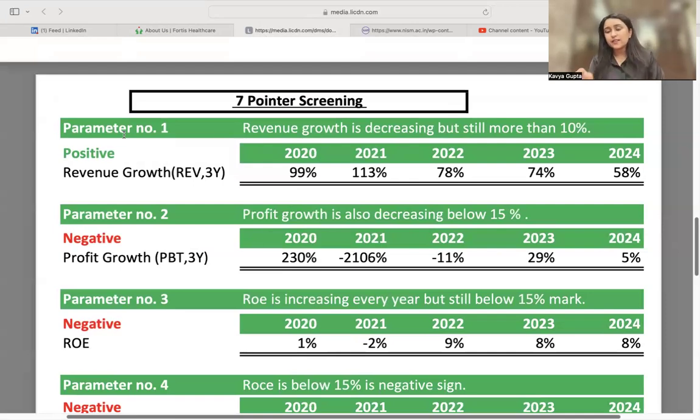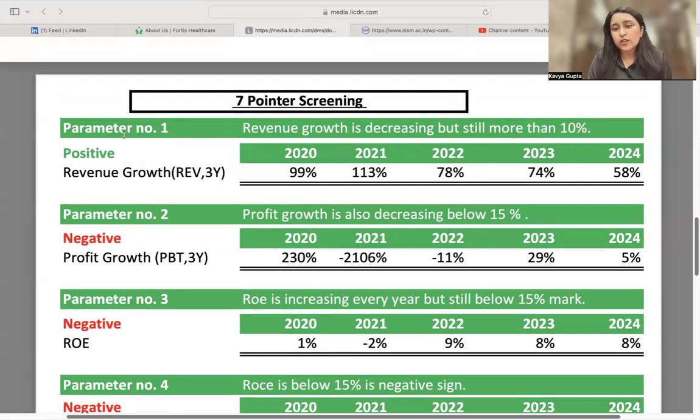Why? Because the growth trend is negative, right? So that is why we've mentioned positive from 99 to 113 to 78. And then in 2024, there is a growth of 58%. If I look at the profit growth, so revenue is the top item of the income statement. However, the net profit is the bottom line of the income statement.